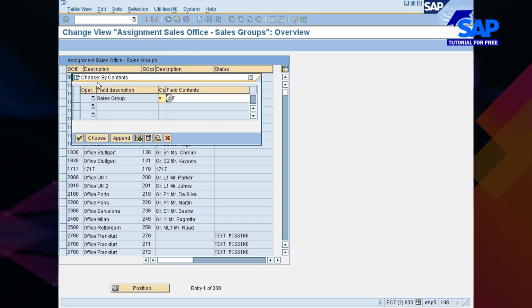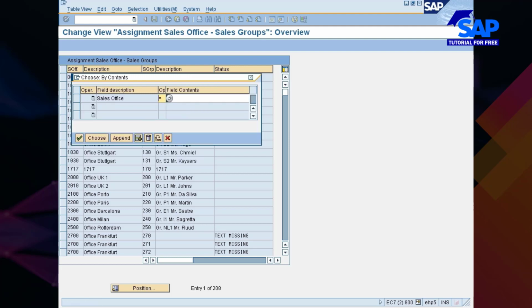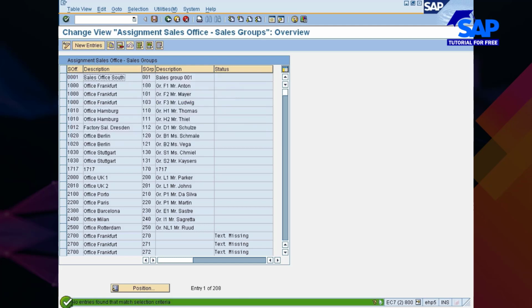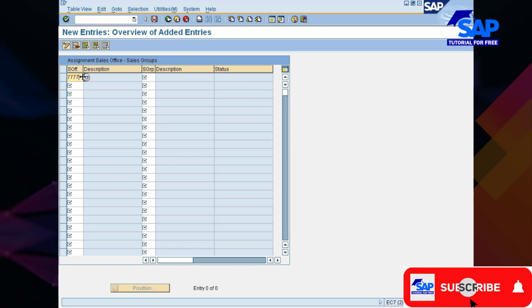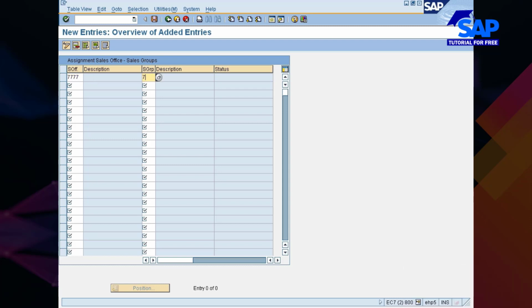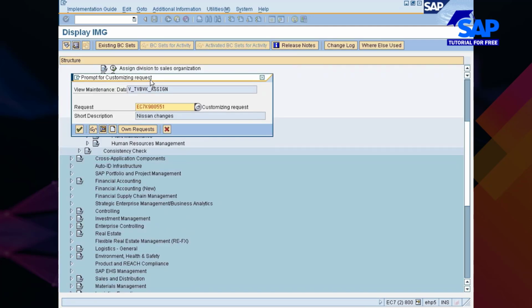Let me just go with sales office. Okay, there are no entries, so you go and create an entry. The sales office is 777, and this is 777. You save it.